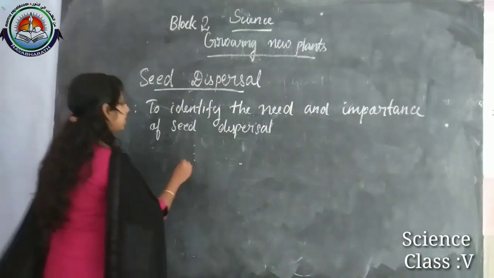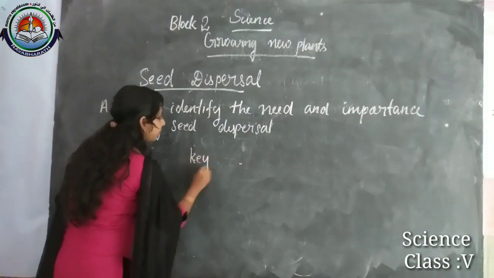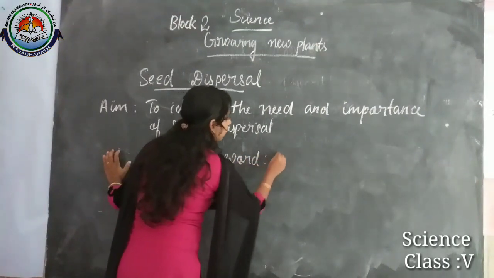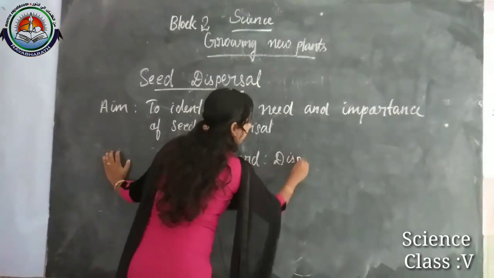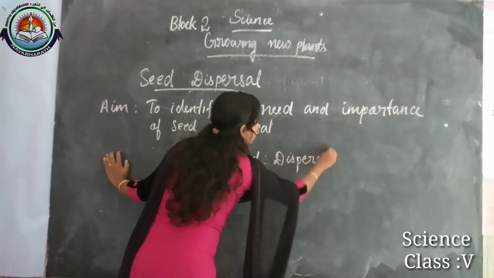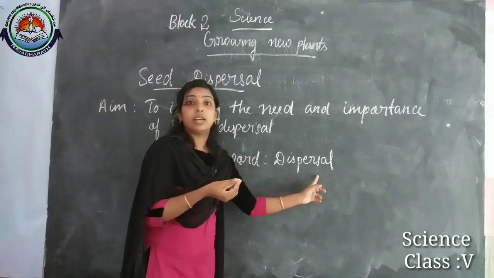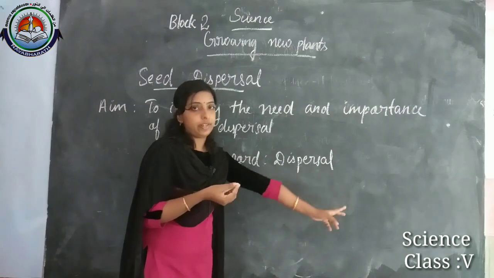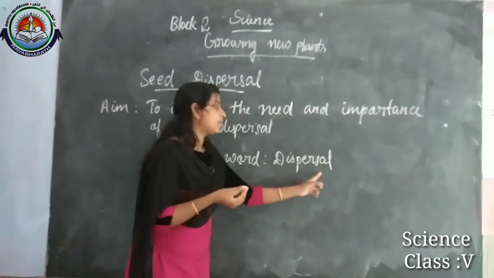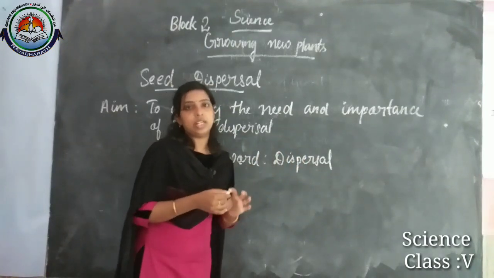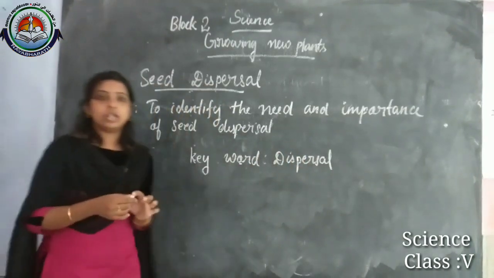Yes, dispersal. What is the word's meaning? Taking to a different place. You should learn the spelling and how to pronounce the word dispersal. Okay, so that's all about this lesson.